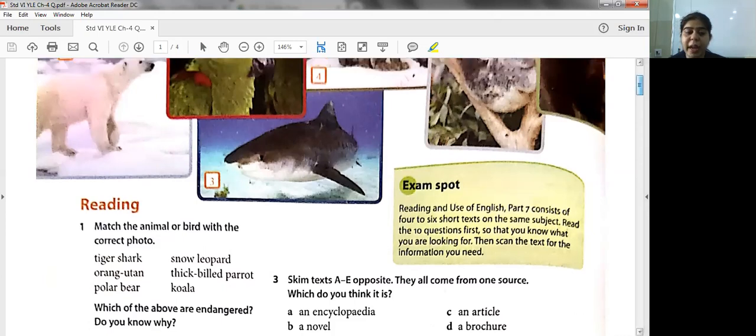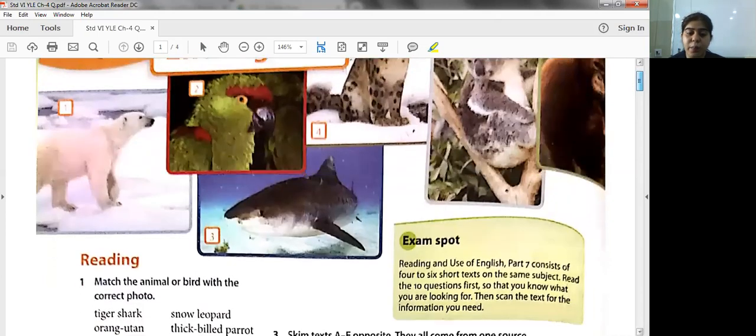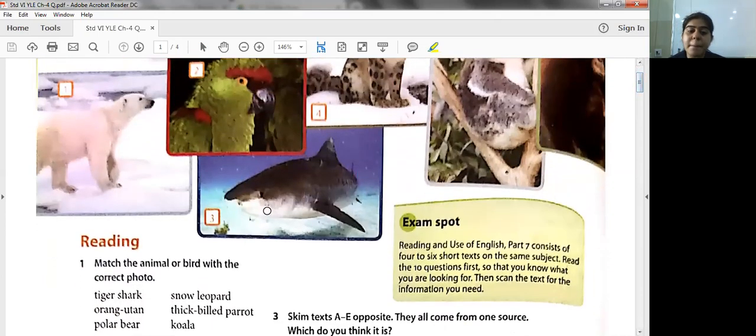So let us solve it together. Tiger shark, so it is number 3. You're going to write 3 over here. I'm just circling here, but there you will write number 3.